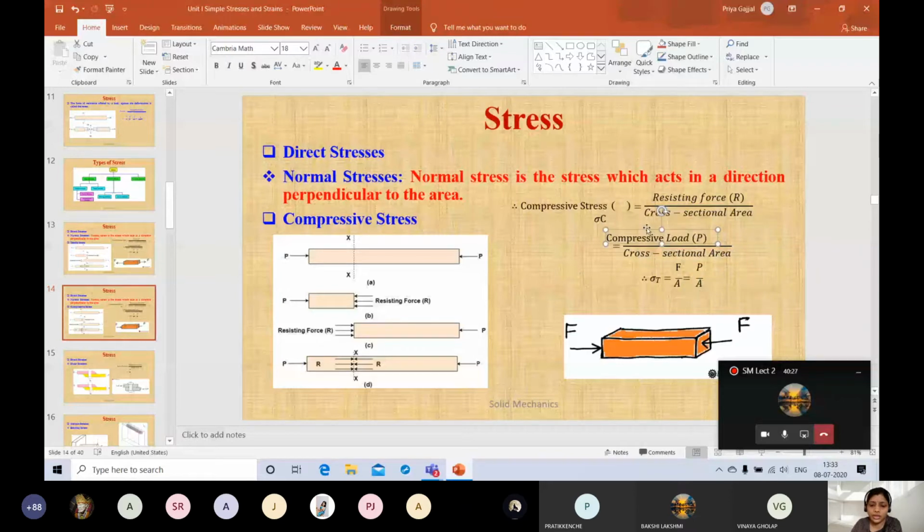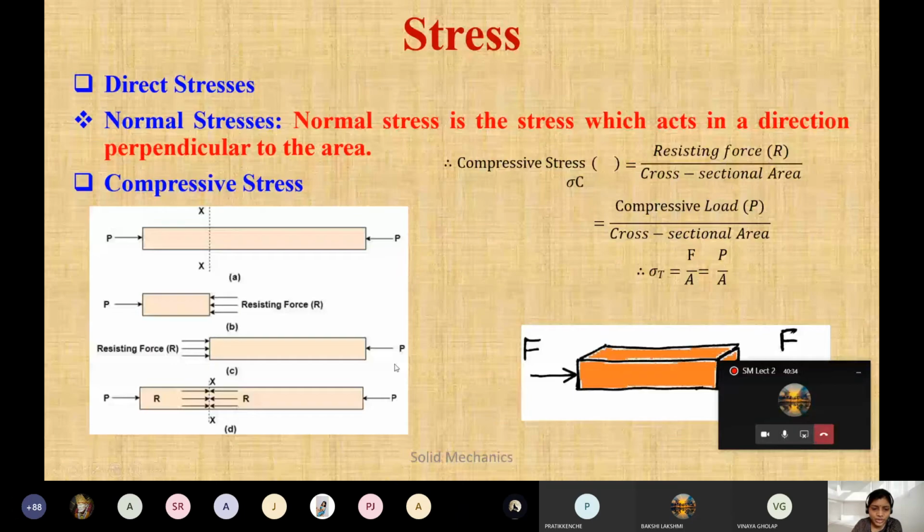Okay. See now here, if you see this one, this is a pushing action. The force is applied towards the axis. Okay, this is towards the axis, so what will happen? Resistance force will apply. See the direction here, towards the axis.